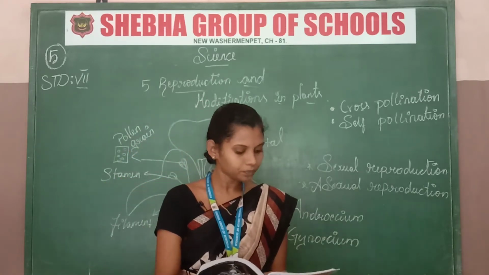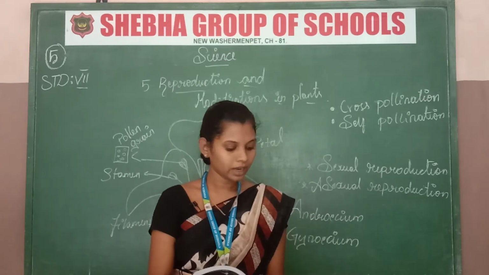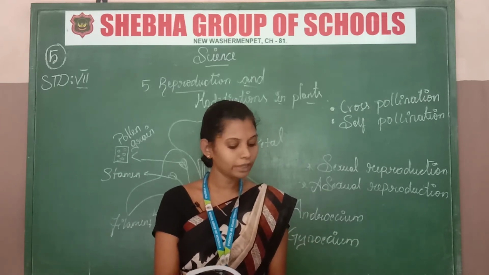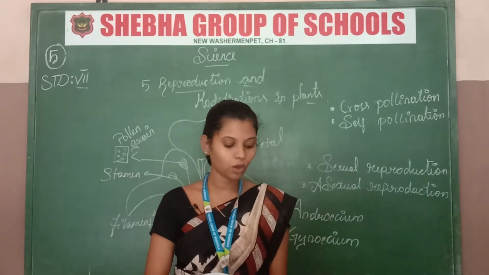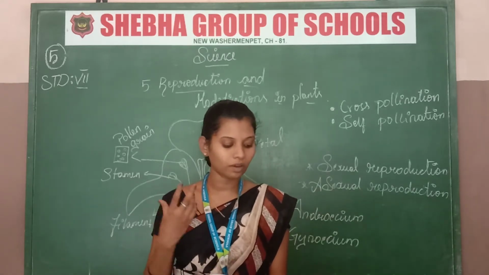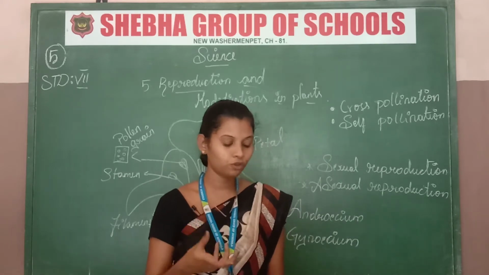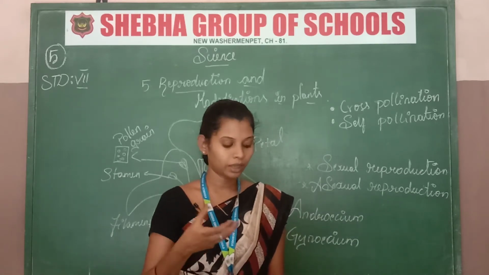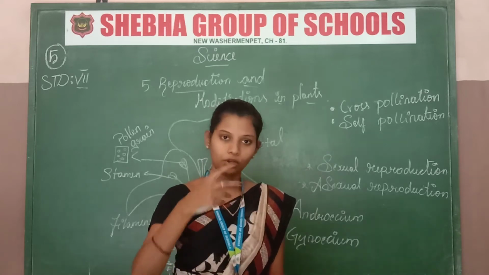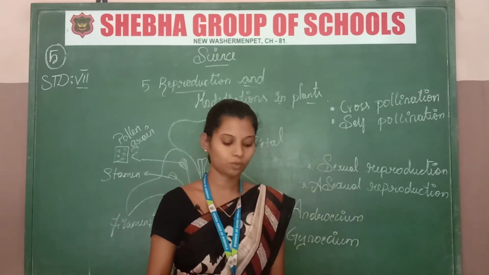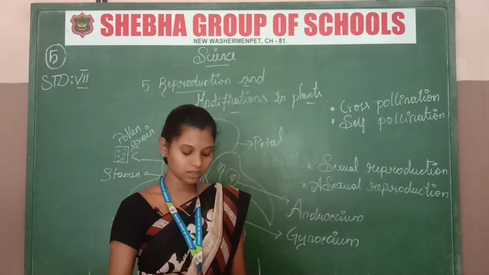In early classes we have seen new plants growing from seed. In this lesson we are going to know how a flower changes itself into fruit, and the modifications of the stems and leaves of the plant. That means how the plants are modified and how the flower is changed into the fruit. That's what we are going to see in this lesson.